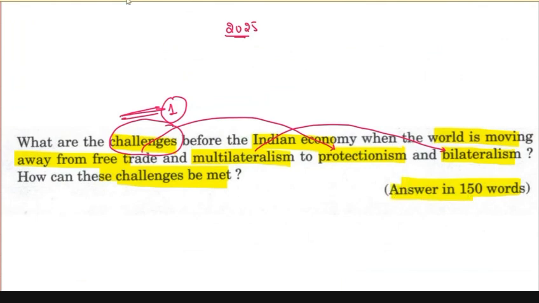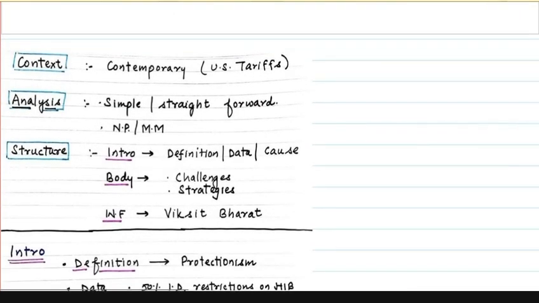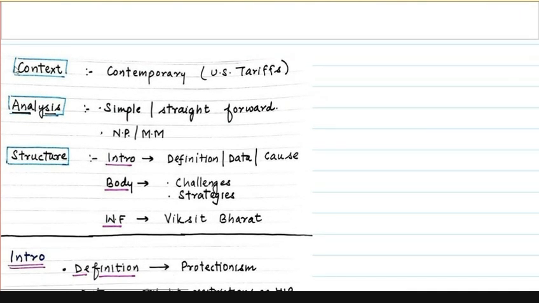Let's see what the question is about. Let's see the structure, the context, then we'll move to the answer. So let's first find out the context of the question. Look, we know one thing, that the whole of 2025, since Donald Trump came into tenure, he has continuously imposed tariffs on India, and it was in the news throughout the year. So this question is contemporary in nature. US imposing tariffs on India.